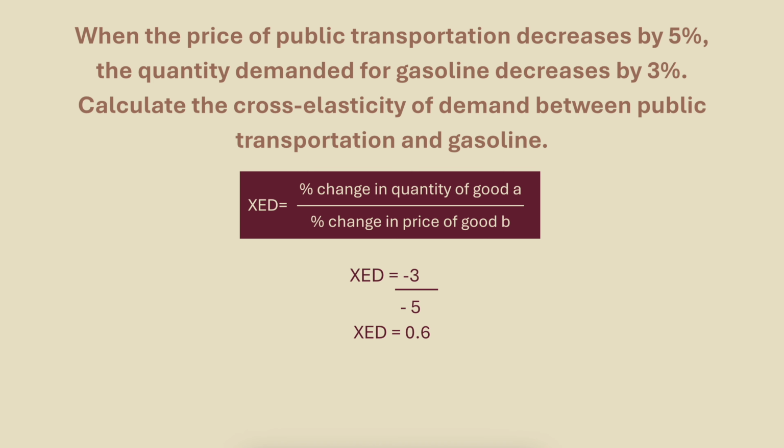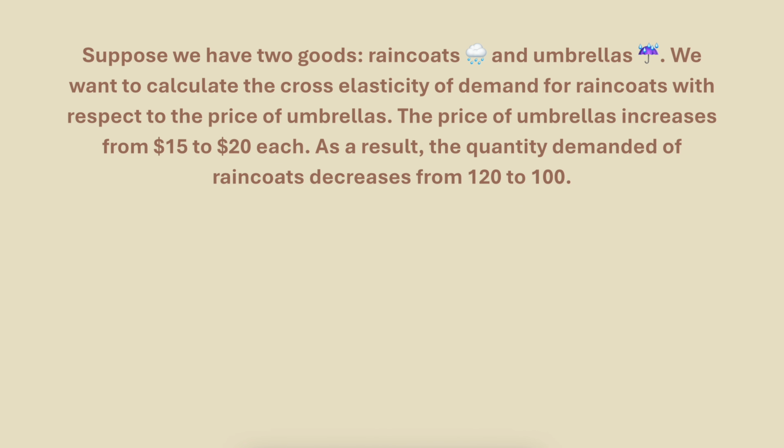So, because the answer is positive, public transport and gas are substitutes. Which makes sense, because if you take the bus, you don't need to buy petrol. You often don't buy both at the same time. The next question says, suppose we have two goods, raincoats and umbrellas. We want to calculate the cross elasticity of demand for raincoats with respect to the price of umbrellas. The price of umbrellas increases from $15 to $20 each. As a result, the quantity demanded of raincoats decreases from 120 to 100.